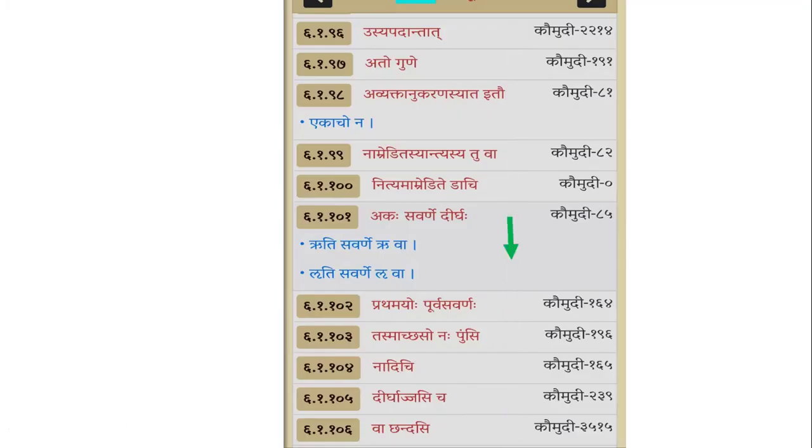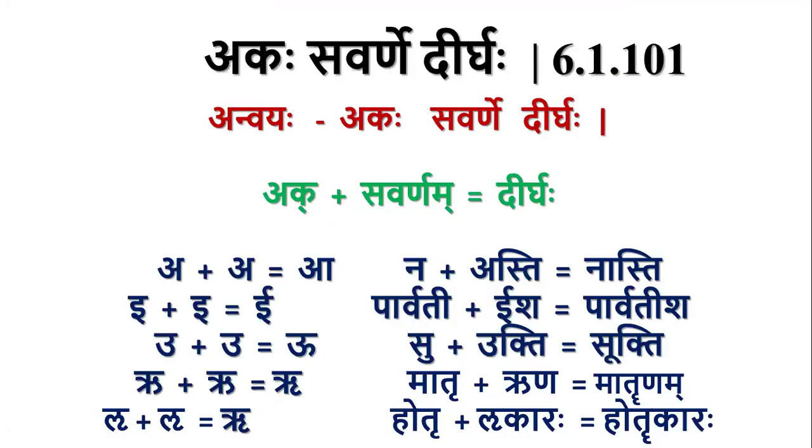Okay, we shall take the first one, akasavarne dirgha. We studied this sutra already while studying adgunaha, because this sutra comes as an apavada sutra for adgunaha. So let us recall. Akaha savarne dirgha: akaha is in panchami, savarne is in saptami, dirgha is in pratama.